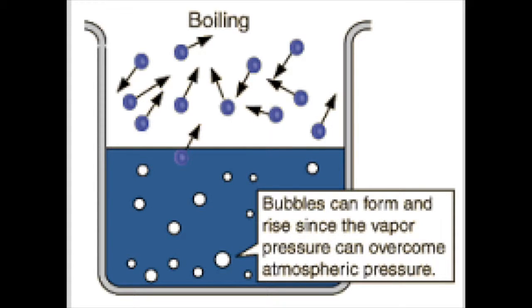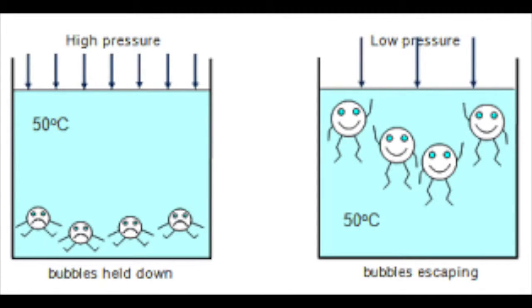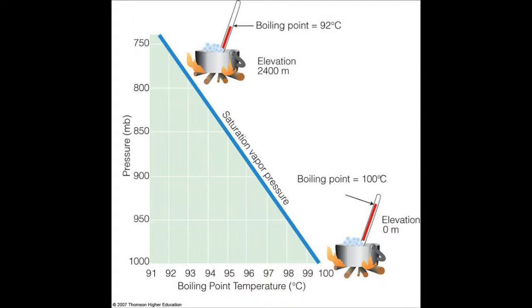Liquid equals the external pressure surrounding the liquid. Therefore, the boiling point of a liquid depends on atmospheric pressure. The boiling point becomes lower as the external pressure is reduced.